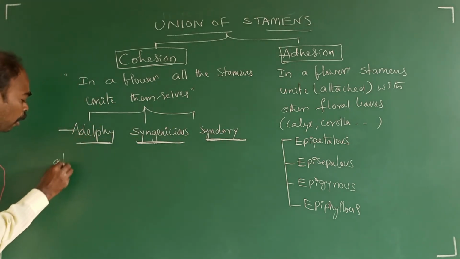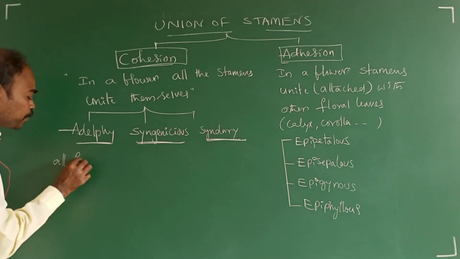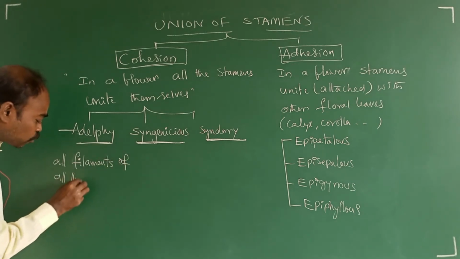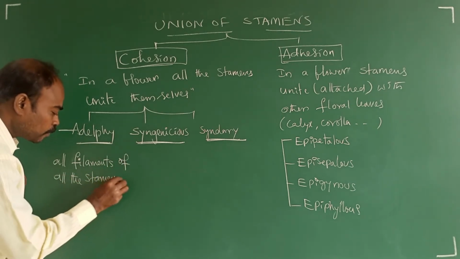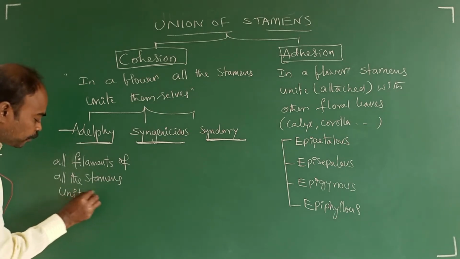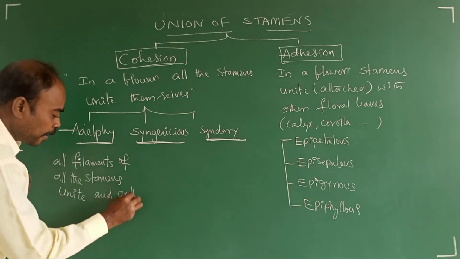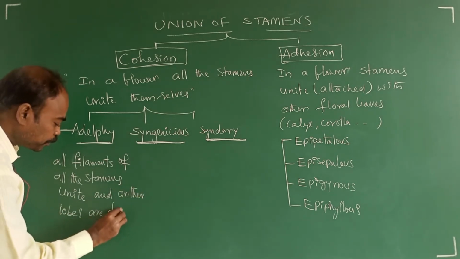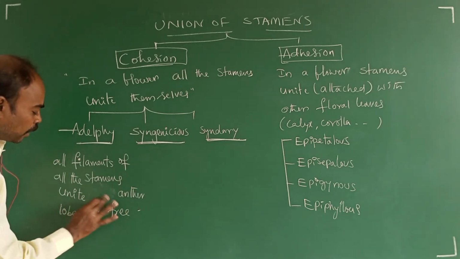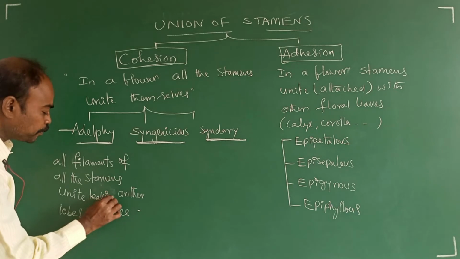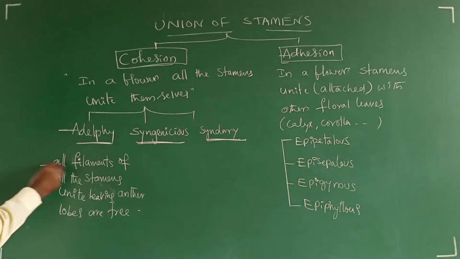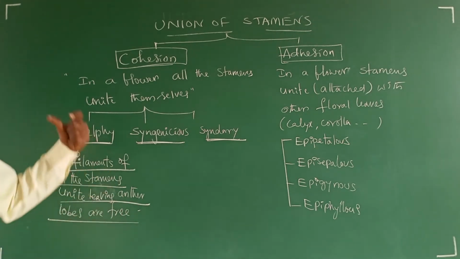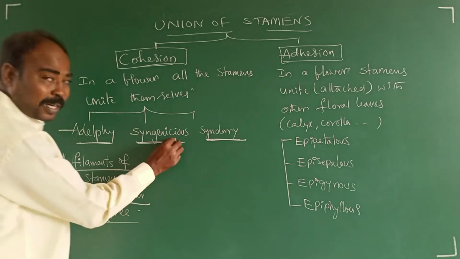Adelphi means all the filaments of all the stamens unite, leaving anther lobes free. All the filaments of all the stamens unite, leaving anther lobes free. That is called adelphi. What is syngenesious?